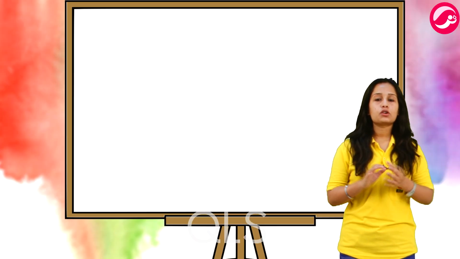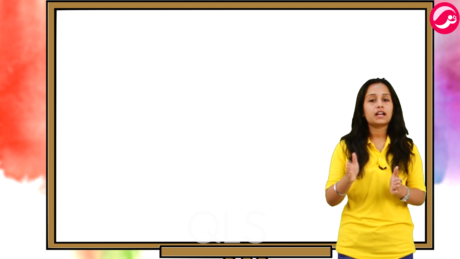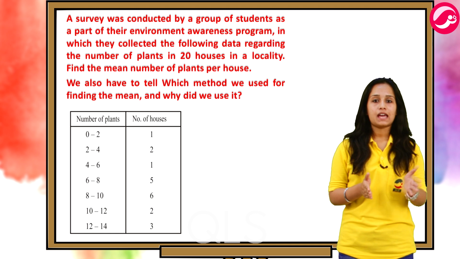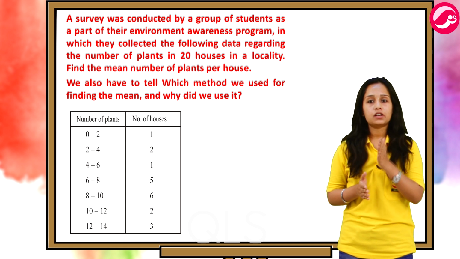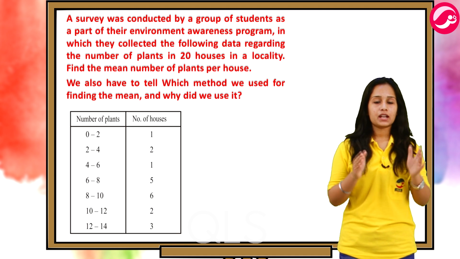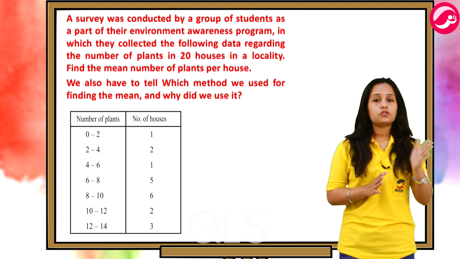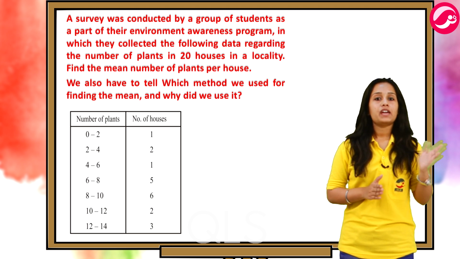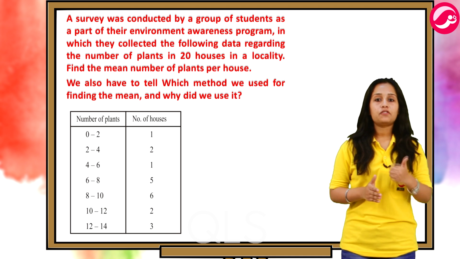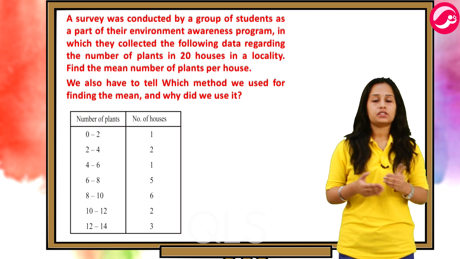So friends, we saw some problems in the previous session based on finding the mean. In this session, we'll continue the same. A survey was conducted by a group of students as part of their environment awareness program, in which they collected the following data regarding the number of plants in 20 houses in a locality. We have to find the mean number of plants per house. We also have to tell which method we used for finding the mean and why did we use it.